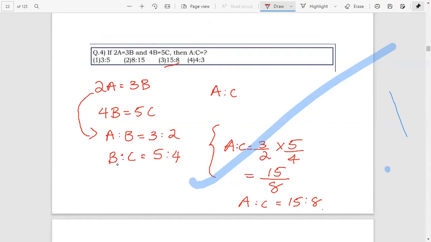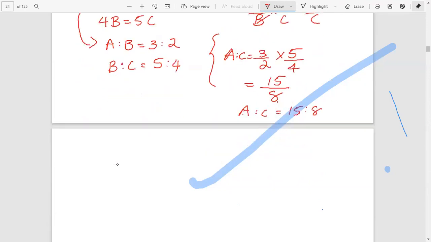This concept belongs here. If we divide a by b into b by c, then b cancels, we get a by c. That is, a is to c equals 3 by 2 into 5 by 4, that is 3 into 5, 15 divided by 8. Therefore, a is to c is the ratio 15 is to 8.